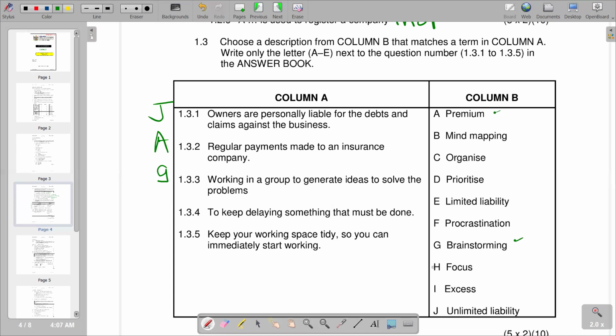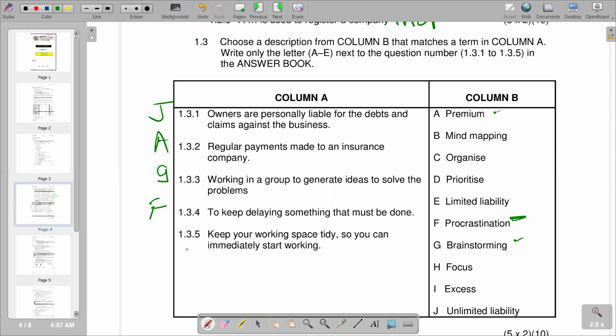We have procrastination, which is F. Procrastination is the act of unnecessarily delaying or postponing something, despite knowing that there could be negative consequences.